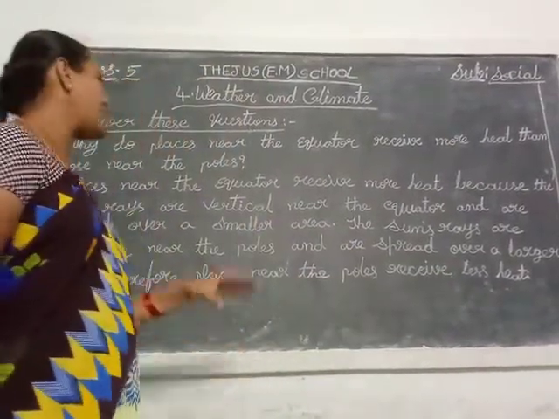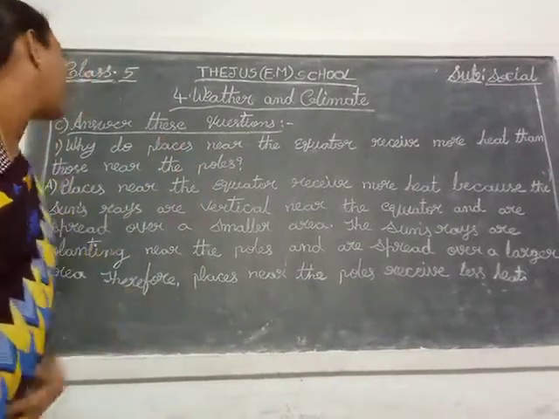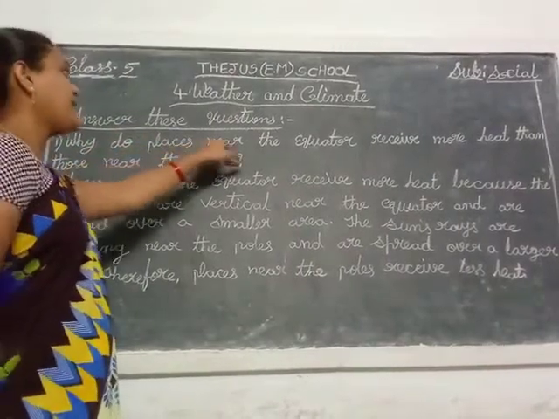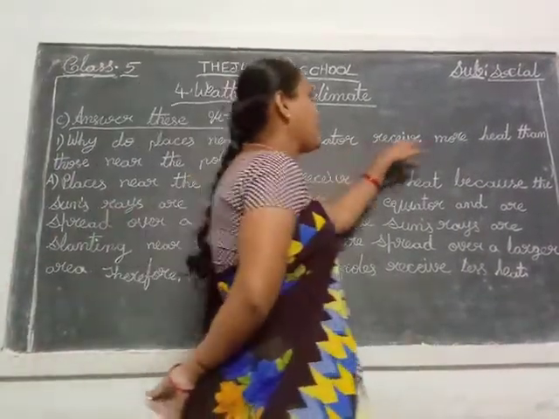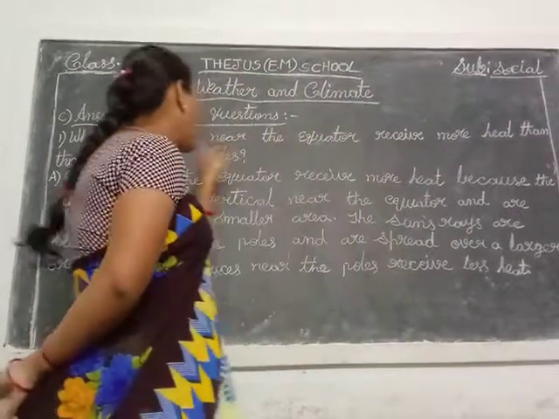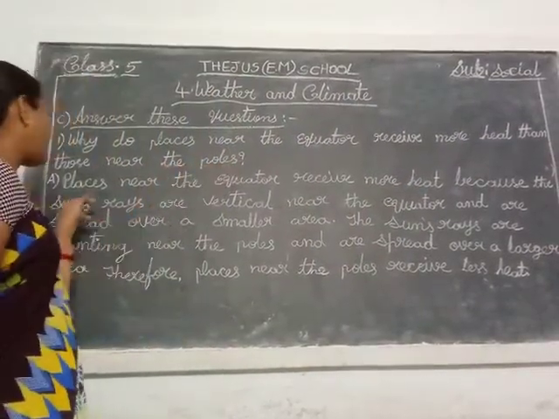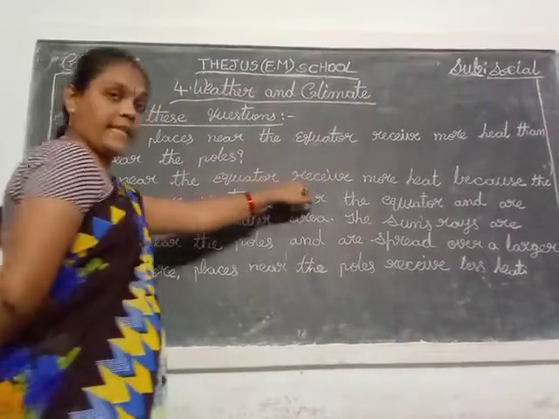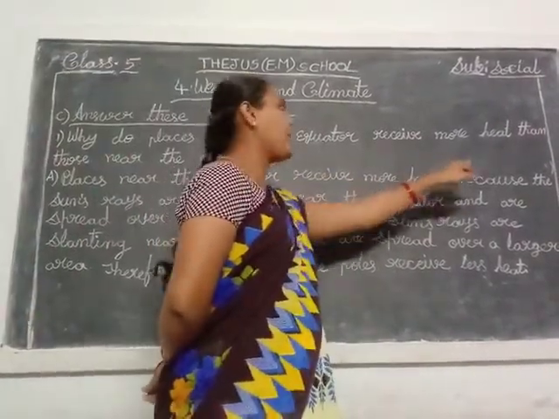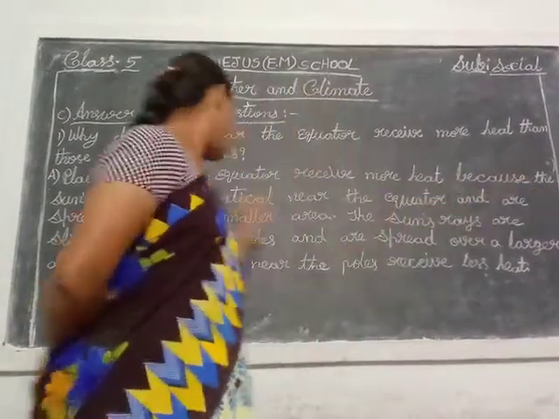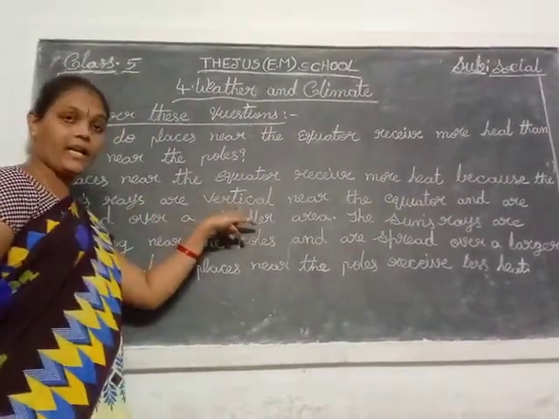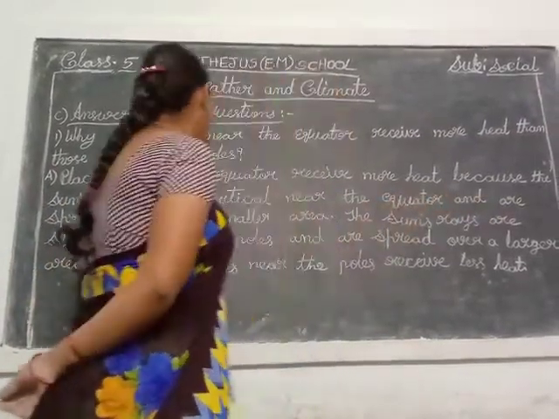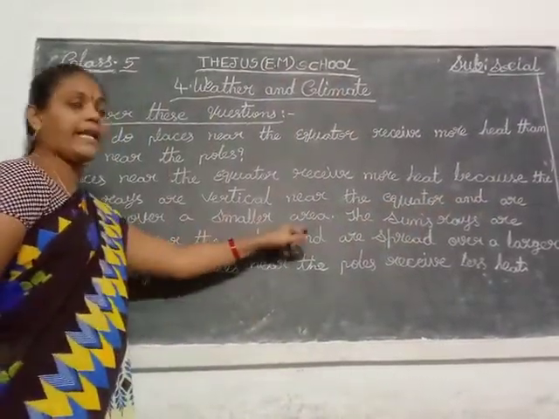Okay, children, note this question and answer in your notebooks. See, why do places near the equator receive more heat than those near the poles? Places near the equator receive more heat because the sun's rays are vertical near the equator and are spread over a small area.